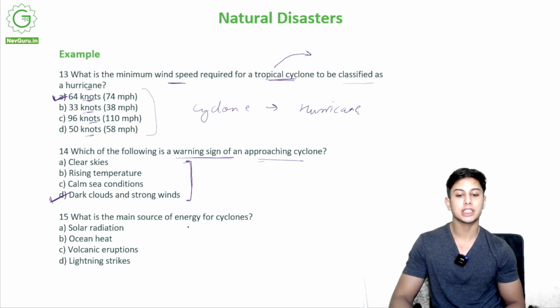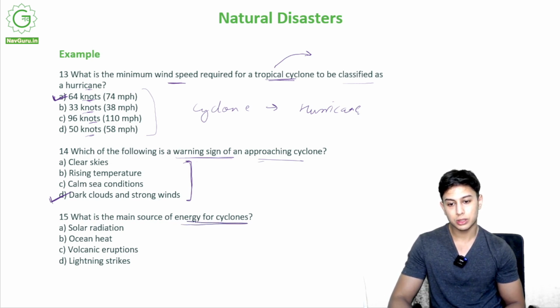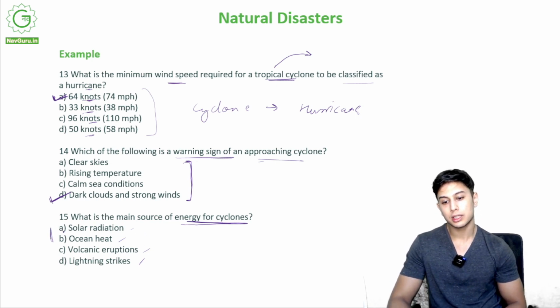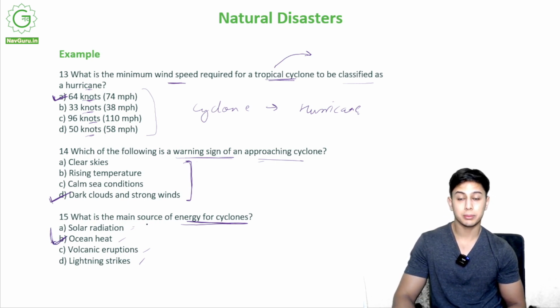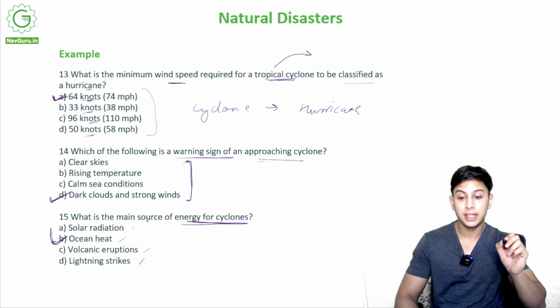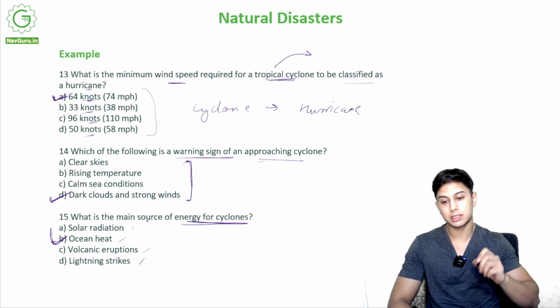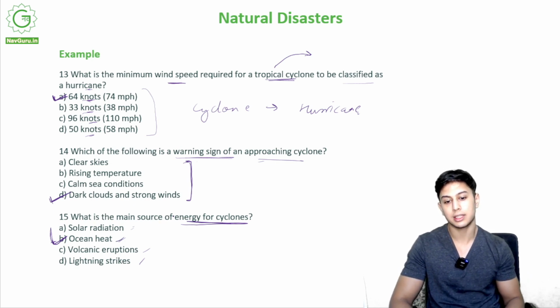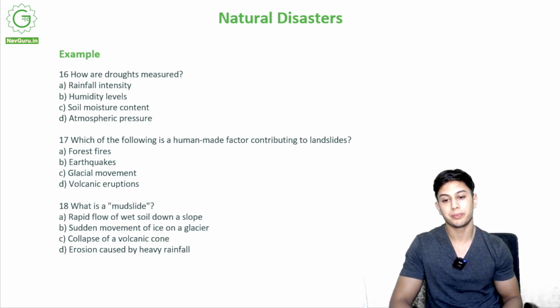What is the main source of energy for cyclones? One of the main sources of energy of cyclones: solar radiation, ocean heat, volcanic eruptions, or lightning strikes? You might get confused between A and B. The correct option is B, ocean heat. We do not care about the solar radiation, but if it is heating the ocean, heating the sea, creating more and more vapors, then it is a problem. So it is ocean heat, that is the main source of energy.